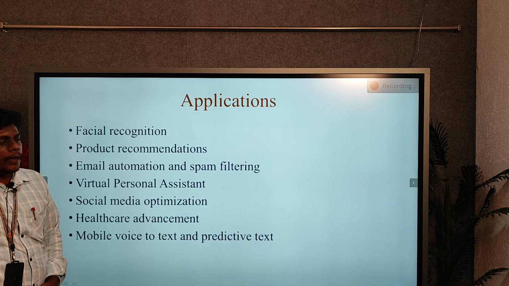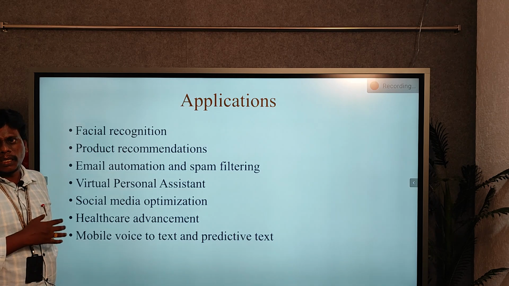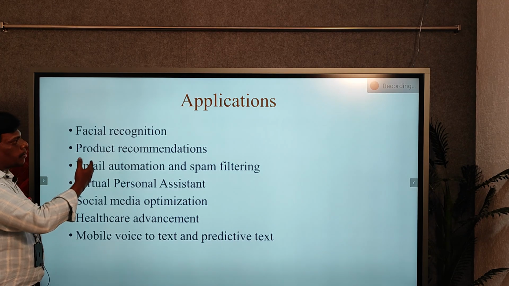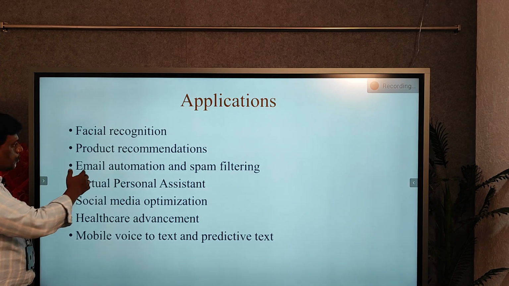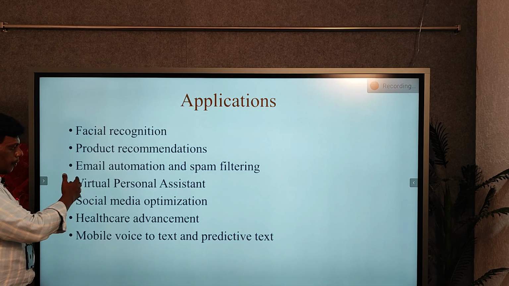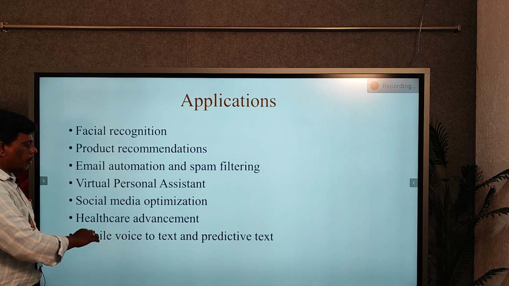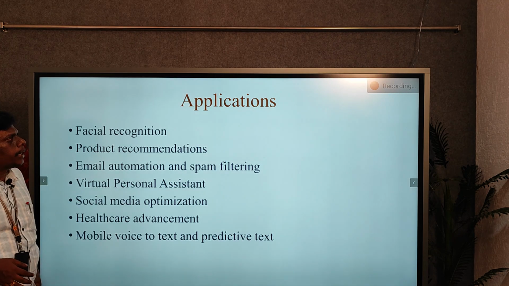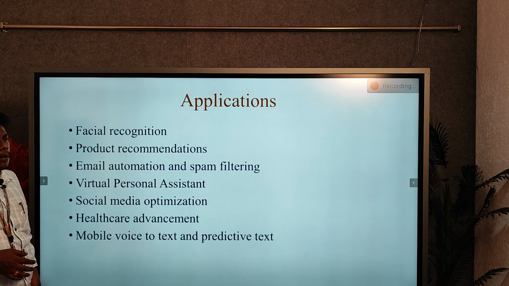So these are the different kinds of applications of machine learning. Machine learning can be used in any kind of application or any kind of technology. The main important applications are: it is used in facial recognition, product recommendations, spam filtering, virtual personal assistants, social media optimization, healthcare advancement, mobile voice to text to voice, like that. These are the main applications of machine learning. So machine learning can be used in these kinds of applications.